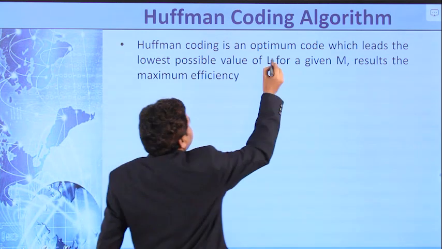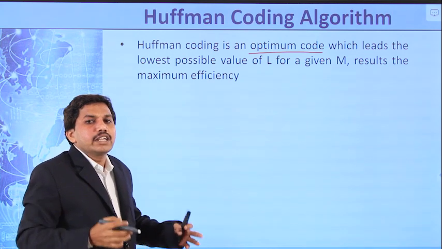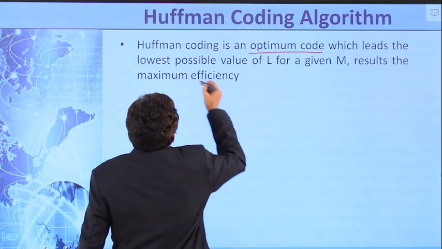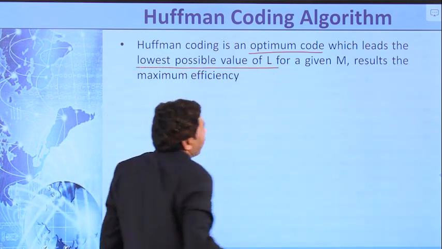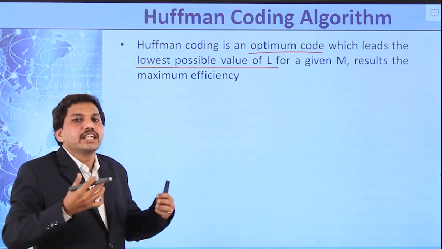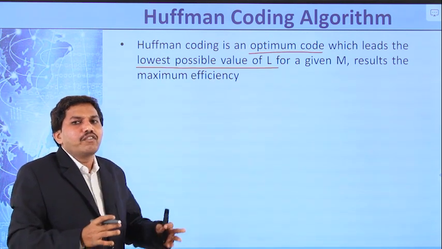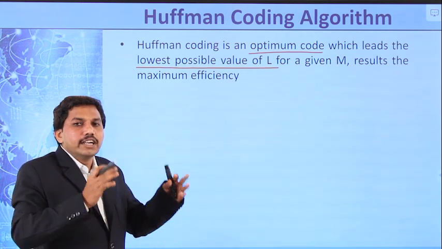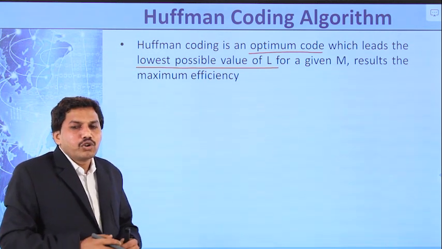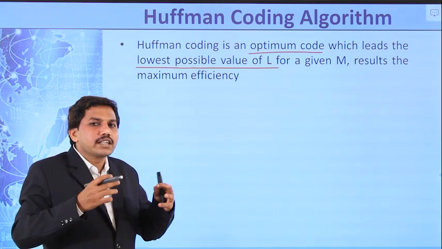So Huffman coding is an optimum code which has minimum code word length, which has the minimum or lowest possible value of L. If the L value is low, the efficiency increases. Huffman coding has the lowest value of L, right? That indicates it has the maximum efficiency. So before going to the algorithm, let us consider an example.